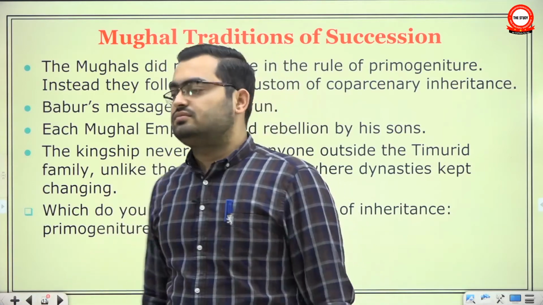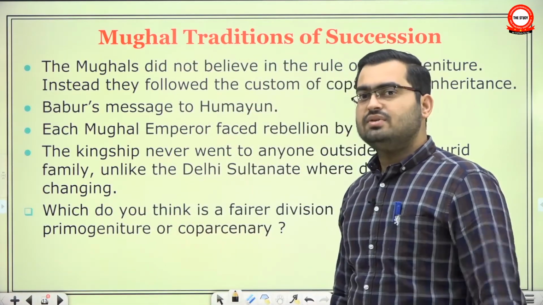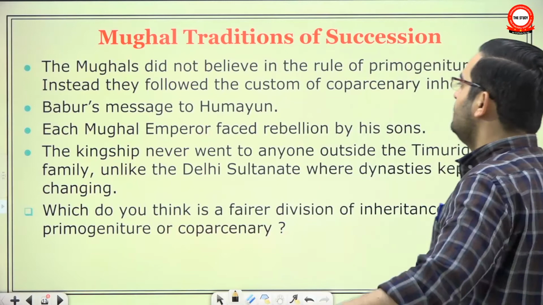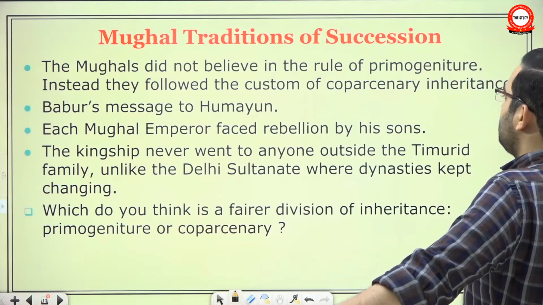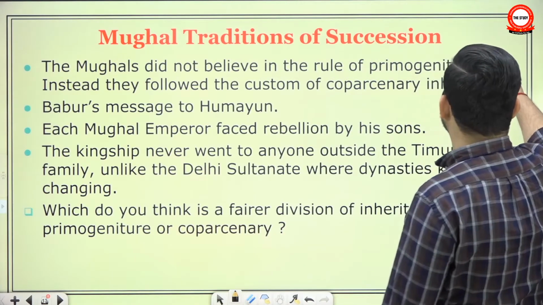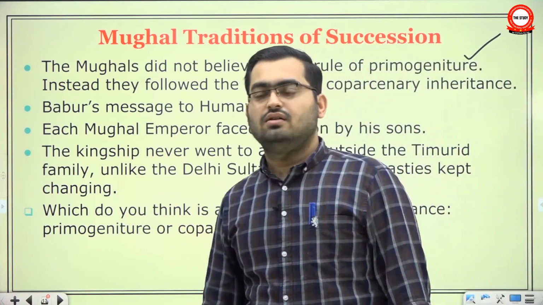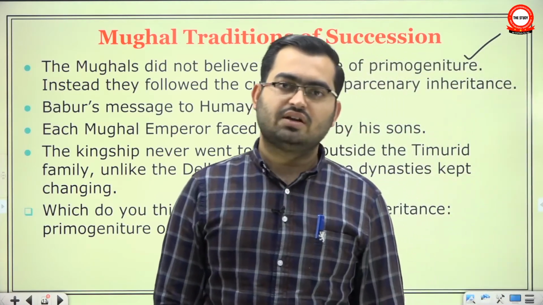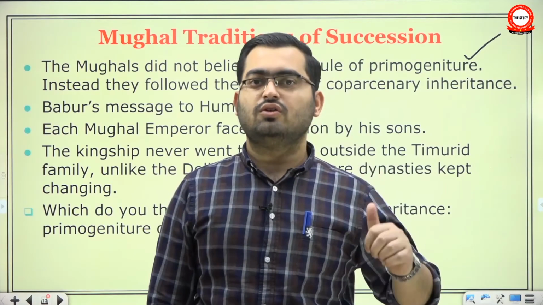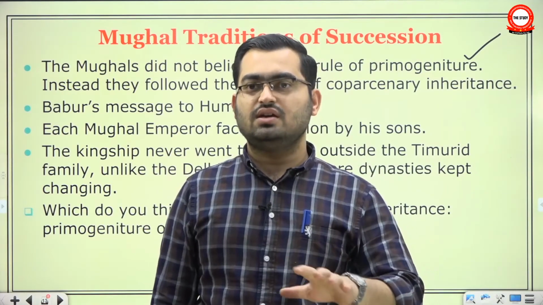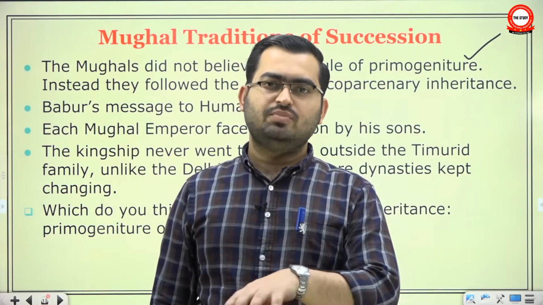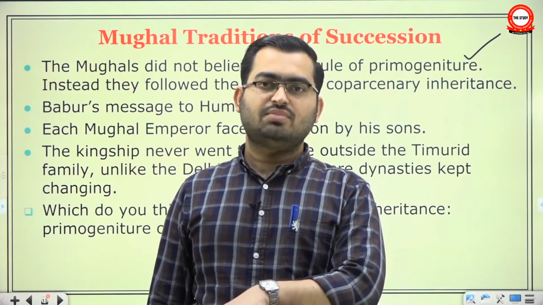So, violence to become king is nothing new. Mughals did not believe in the rule of primogeniture. Primogeniture means the property goes to the eldest son, and obviously a state is not a property. Therefore, the rule of primogeniture is ridiculous. To say that having a rule of primogeniture would bring more stability to the empire is naive.